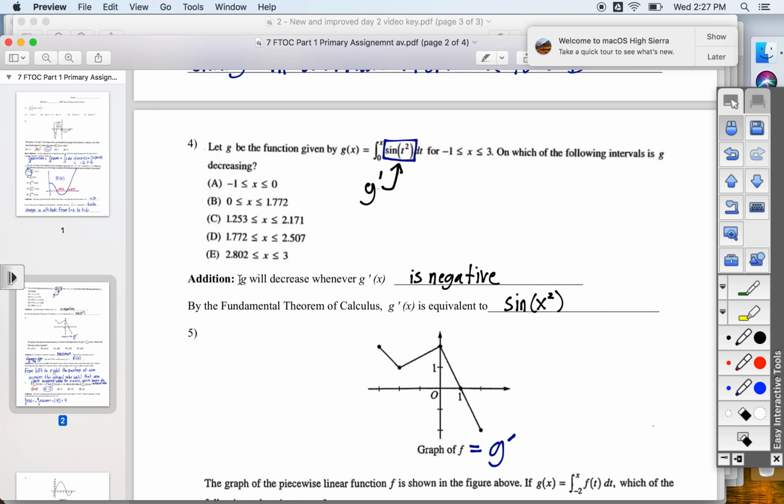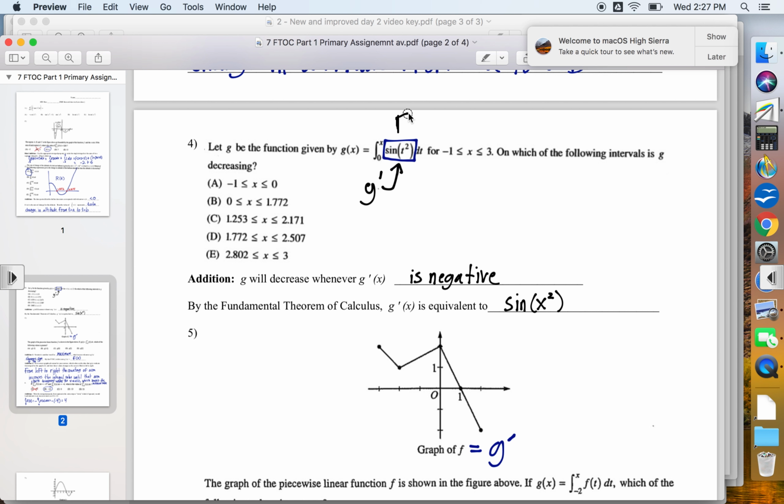So I hope you all agree that G will decrease whenever G prime is negative. So if G integrates sine of t squared, who is G prime? Sine of x squared. What makes this different is we actually have a specific function written in here. In class, we would just have a little f. So then we would say G prime is little f. Well, now that we have an exact function given, we just want to say that G prime is that exact function. The only difference is we take out the t